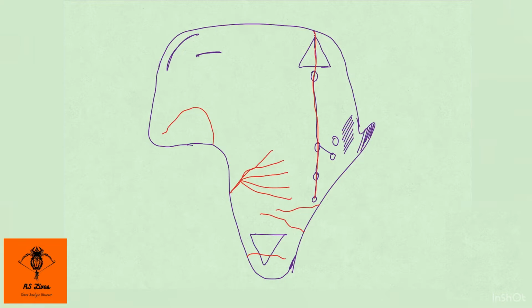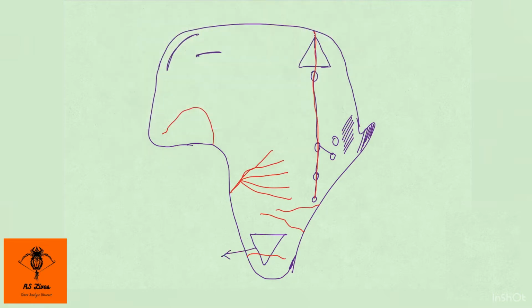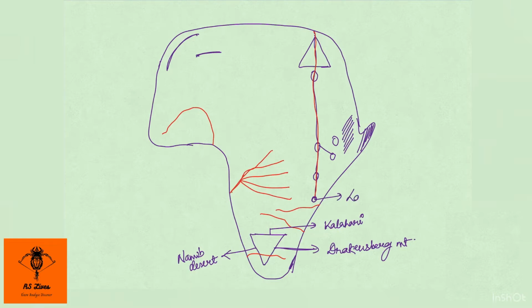Now pointing them out, this line over here represents Namib Desert. This one over here is Kalahari. This one is Drakensberg mountain range. Now these circles represent lakes, starting with Lake Nyassa, originally known as Lake Malawi, from where the river Nile starts. We have this one as Lake Tanganyika.